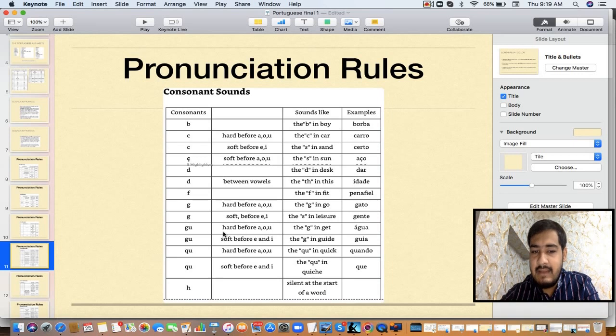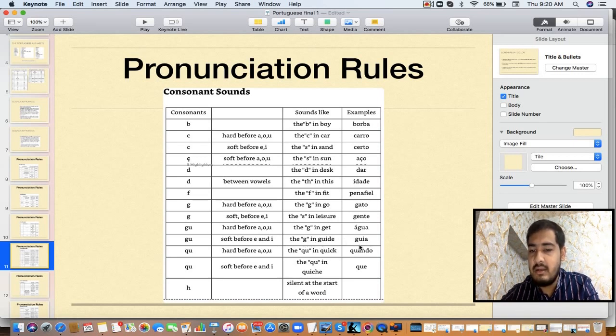Then next is the consonant and vowel combination GU. GU will have g sound before A or O. This will be agua. Before E or I, it will be a soft sound, just like the G in guide.